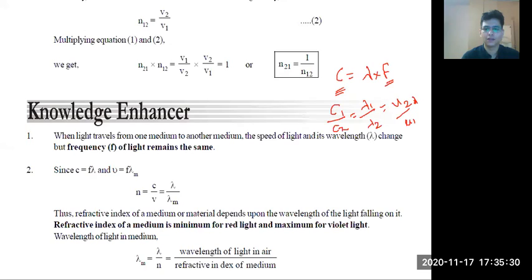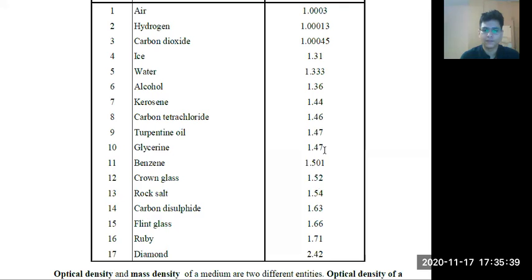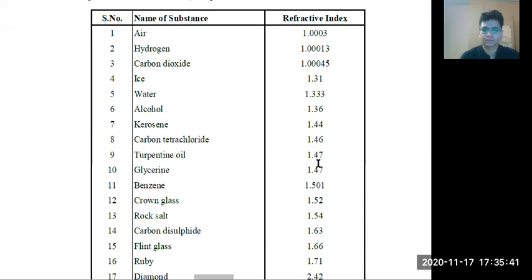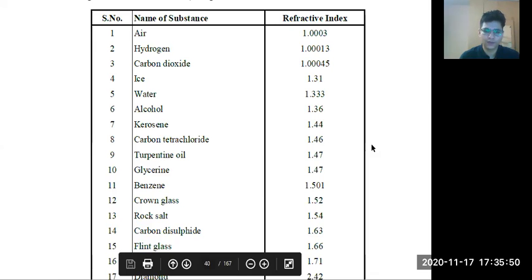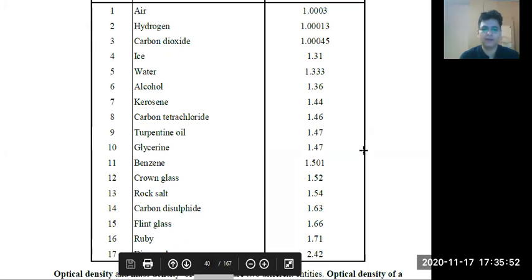Okay, so see, this is a table. I'll show you a table. We have different substances and different refractive index. Now, if you observe, diamond has the highest refractive index in this table.